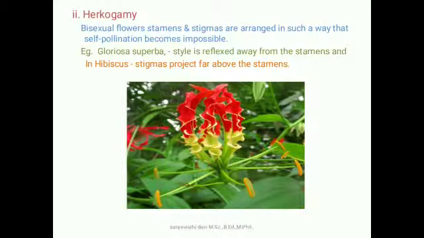Hercogamy. Here in bisexual flowers, the stamens and stigma are arranged in such a way that self-pollination is prevented. For example, Gloriosa superba, where the style is reflexed away from the stamens. In hibiscus, the stigma projects above the stamens. When it projects above the stamens, it prevents self-pollination.